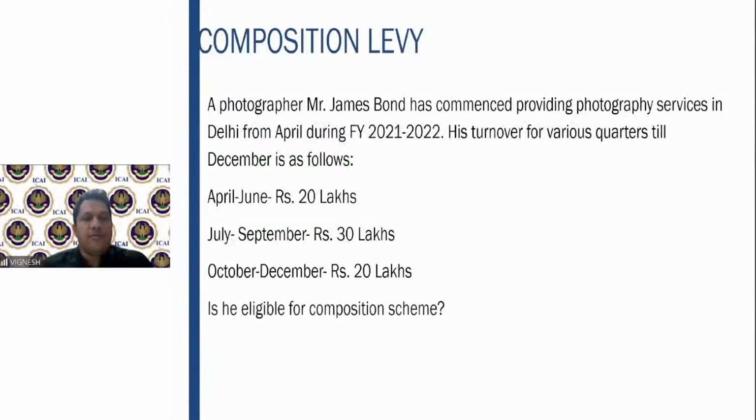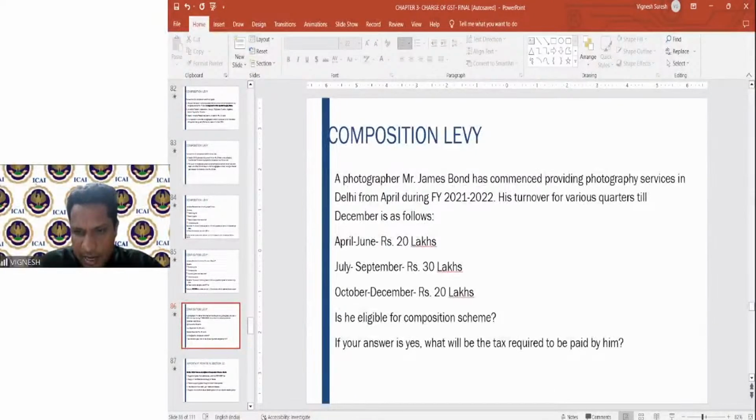Some examples here. A photographer, Mr. James Bond, has commenced providing photography services in Delhi from April during FY 2021-22. His turnover for various quarters till December is as follows. April to June 20 lakhs, July to September 30 lakhs, October to December 20 lakhs. Is he eligible for composition scheme? If your answer is yes, what is the tax which has to be paid by him? So any answers here?